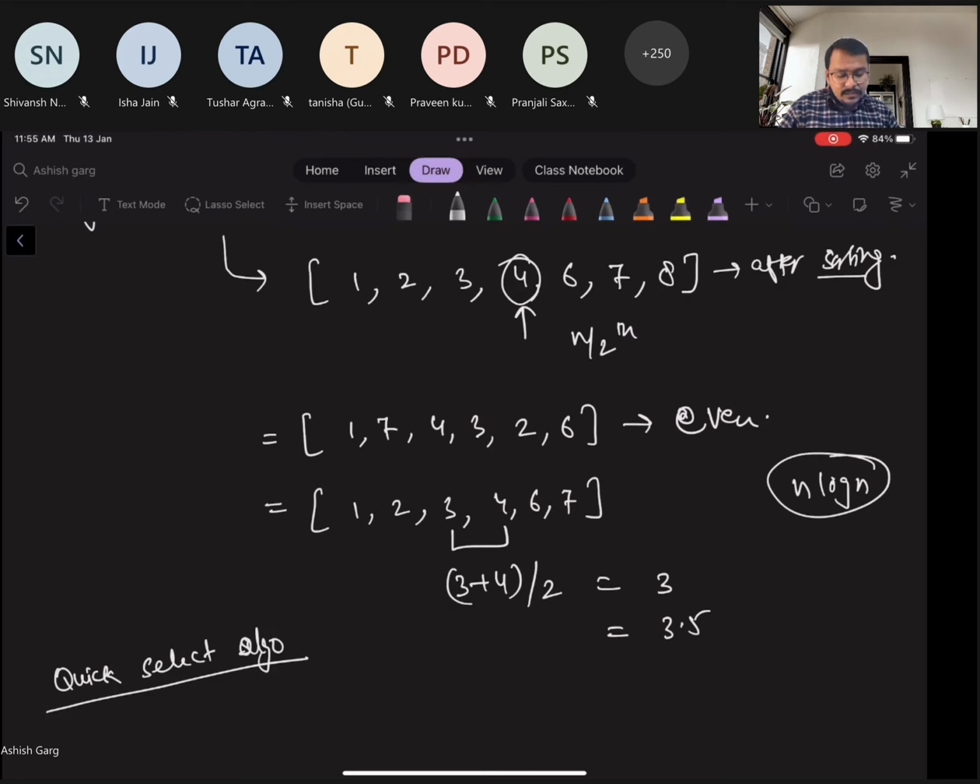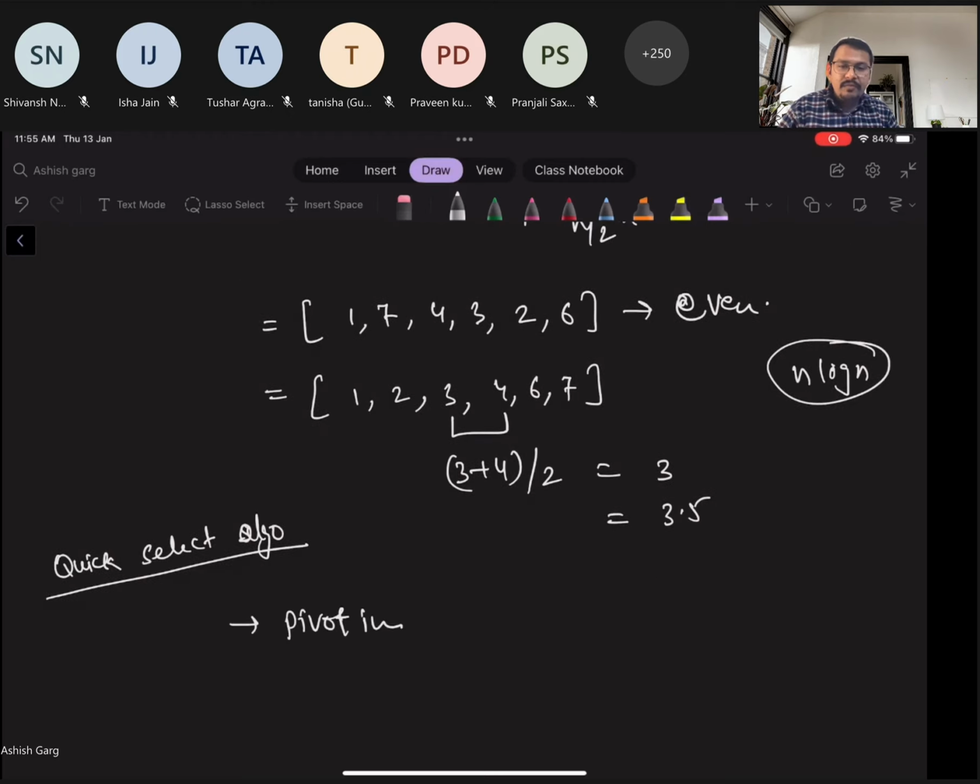Every time we find the pivot index, if the pivot index is equal to the size of array by 2, then obviously my middle element is at the pivot index.